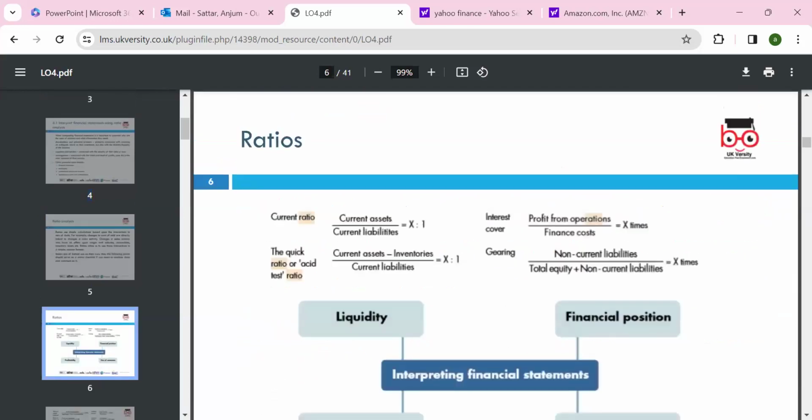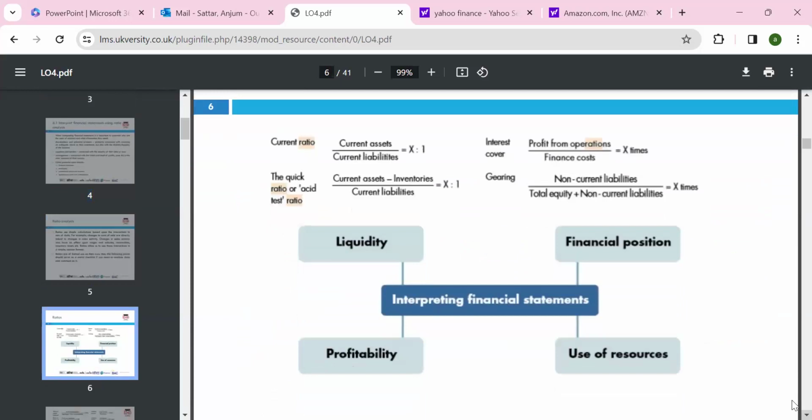Of course, different books may categorize them slightly differently, into 5 or 6, but mainly we can categorize ratios into 4. Liquidity ratio: liquid means anything near to cash, or cash itself, which we can convert to meet a short-term commitment. That's called the liquidity ratio, current assets divided by current liabilities.